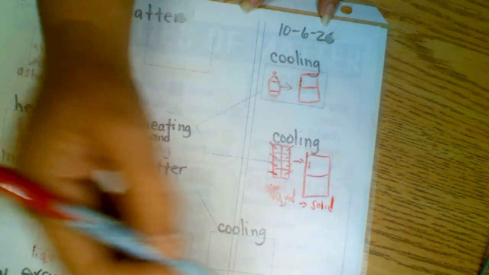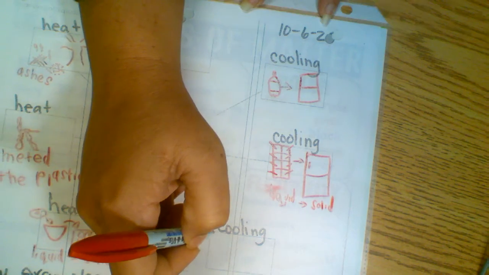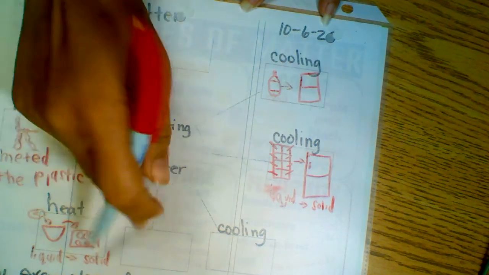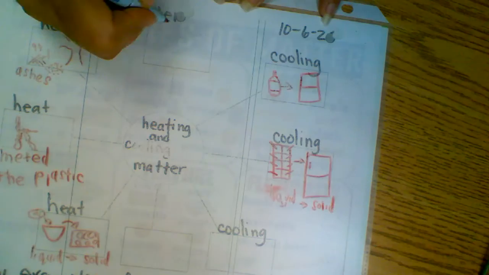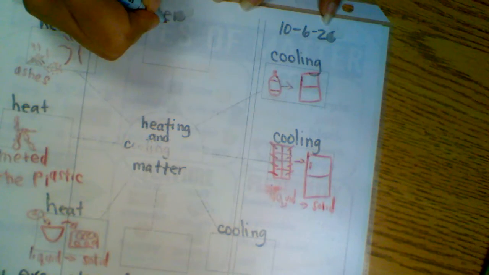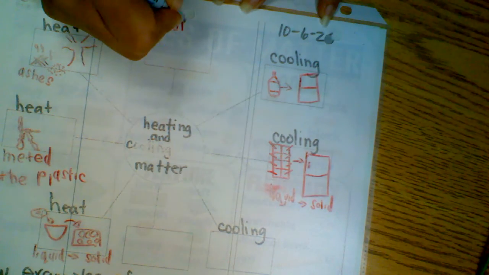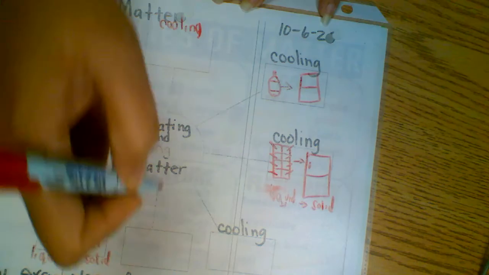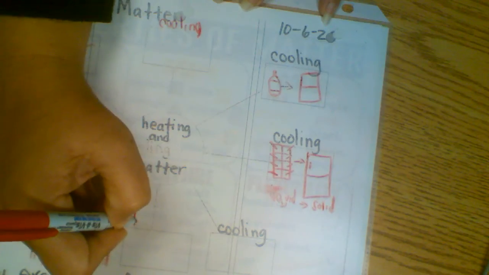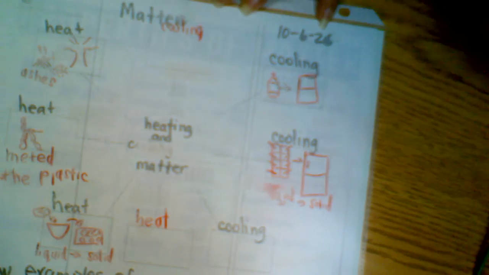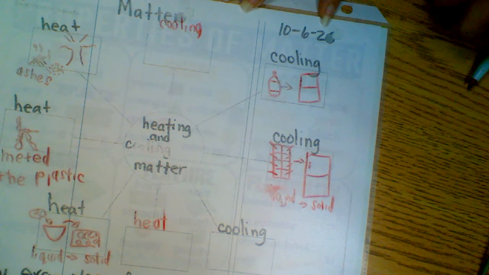And I'm going to leave this for you. I need you to show me one more example of cooling. You've got two squares here. Up here, I want cooling. And down here, I want heat, another object that you heated and how it changed. Now, all objects, when they are cooled or heated, are going to change. They just change in a different way. It affects them differently, but everything does change.